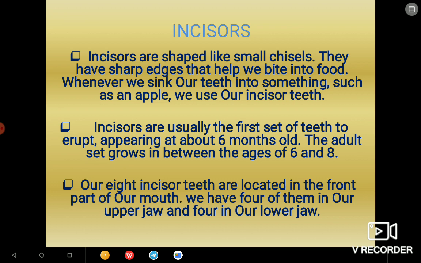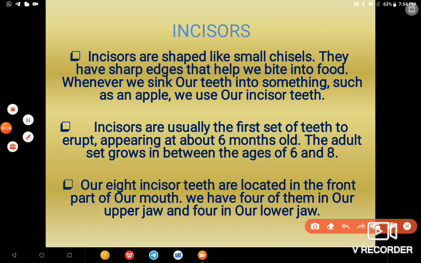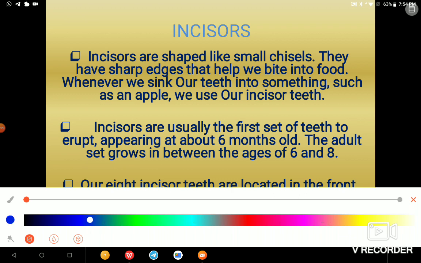Incisors are shaped like small chisels. Please listen to how they are compared. What is a chisel, do you know?